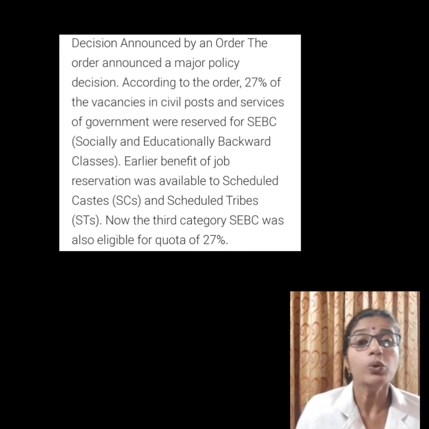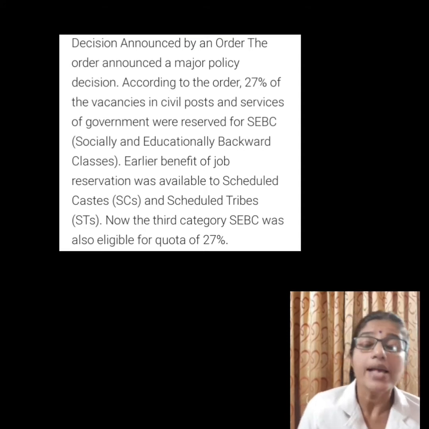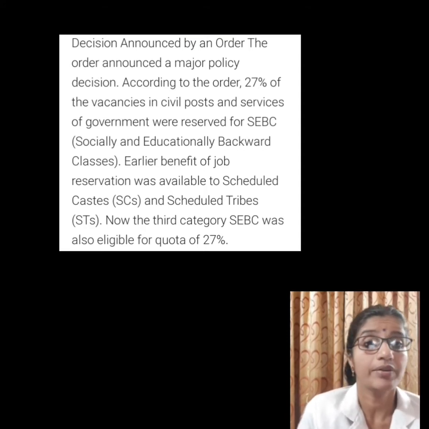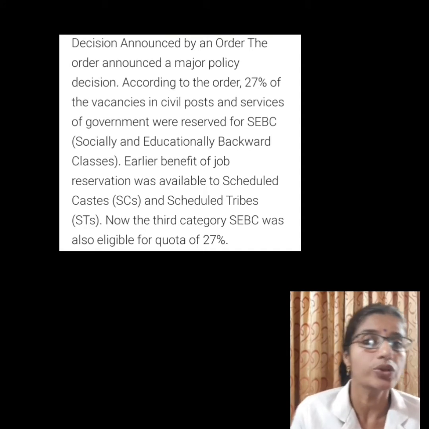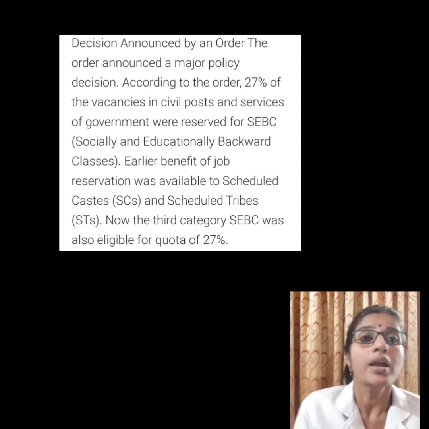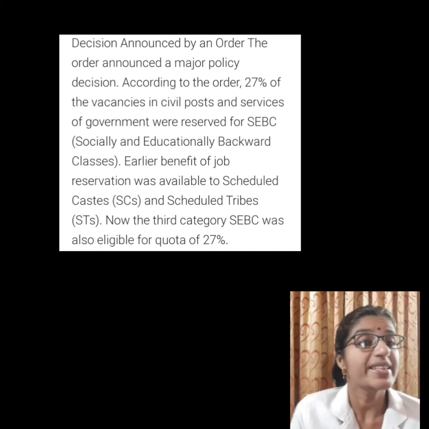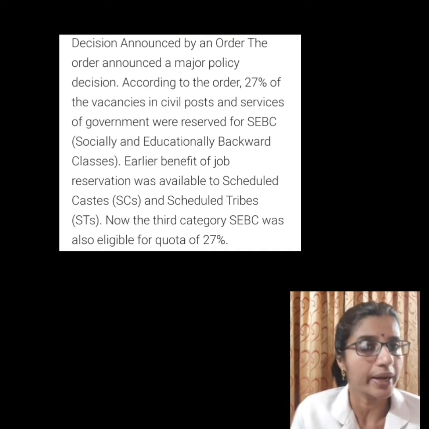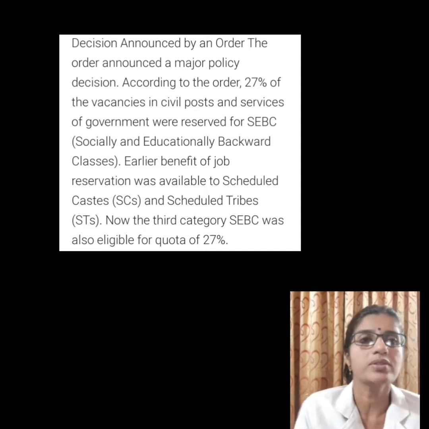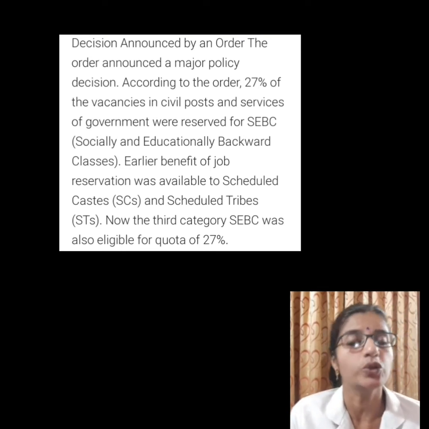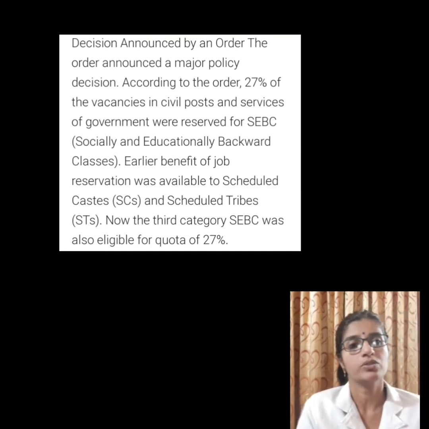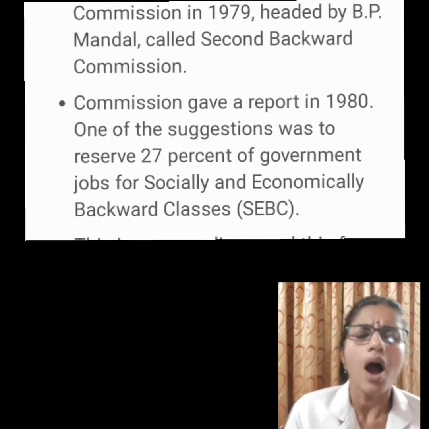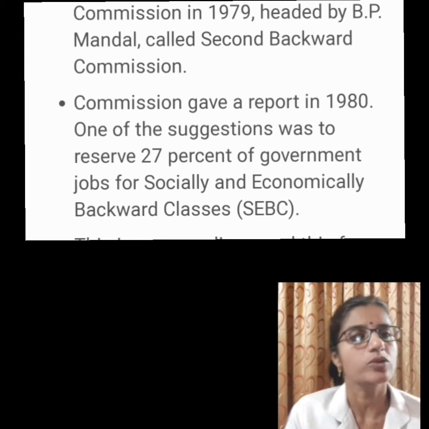Now a new third category called SEBC was created, and according to this office memorandum, 27% of the vacancies in civil posts and services under the Government of India are reserved for the socially and educationally backward classes. Now, how did the government issue this order?